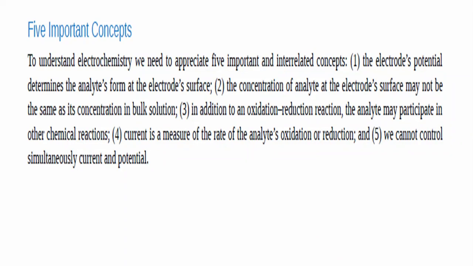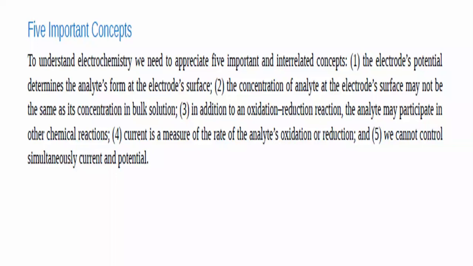And the last point is that we cannot control current and potential simultaneously. This is a very important point in electrochemistry: we cannot control the flow of current and the potential difference across these electrodes at the same time. Whenever we control the flow of current, we cannot control the potential difference.